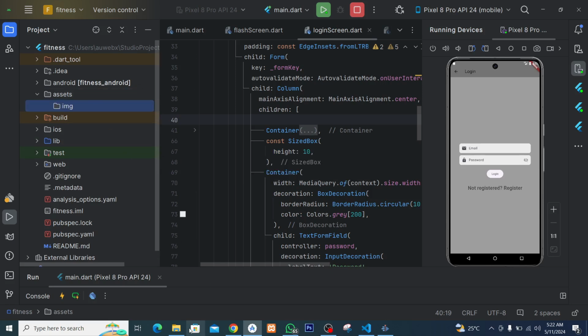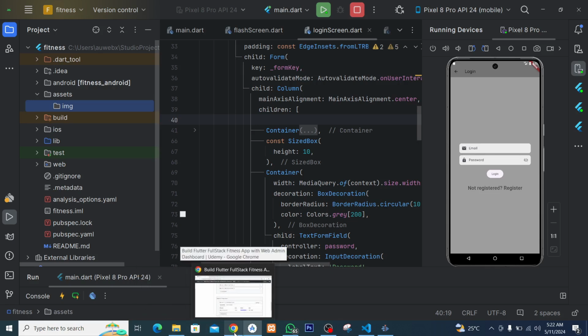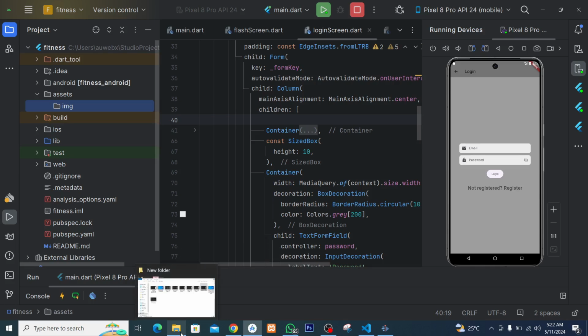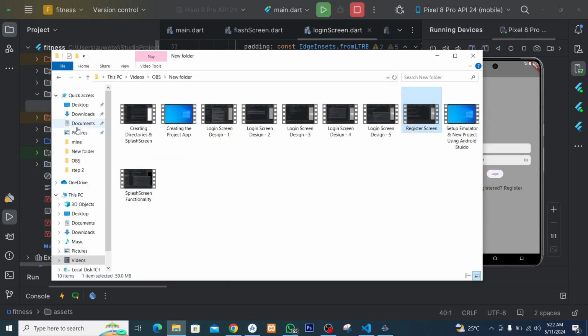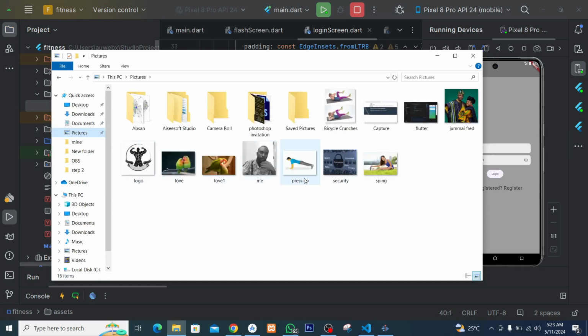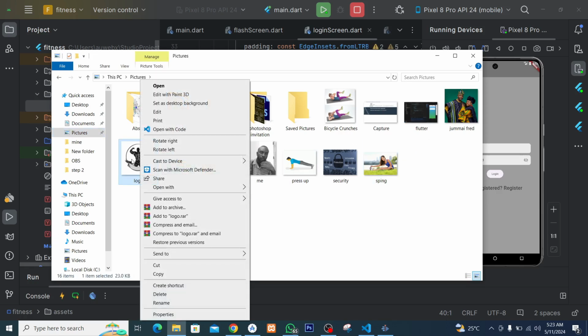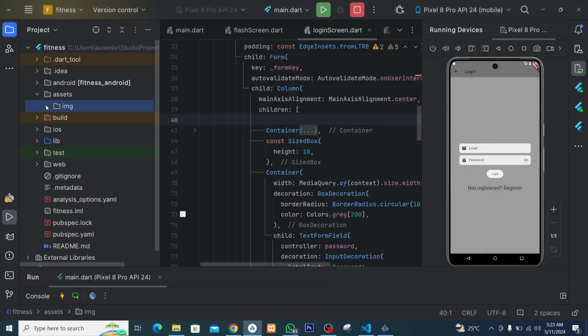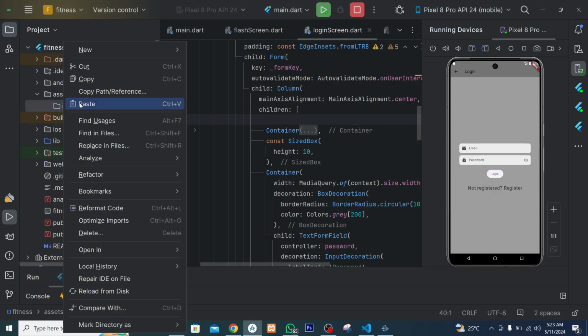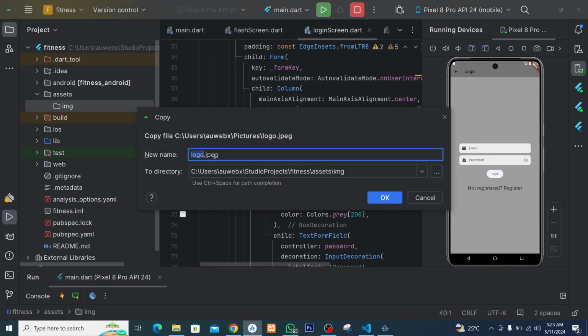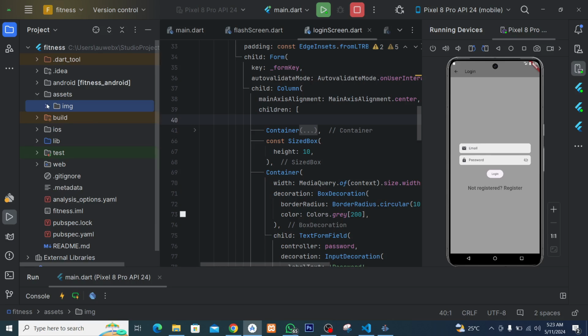I have an image which I'm also going to pass to you. So let's check it out. I have images, pictures here. I have this particular image. I'll copy it. I'll also put it in the description. Then I'll right click and paste it here. All right, there it is. Then just click on paste. So here, when I minimize, you can see we have the image here.